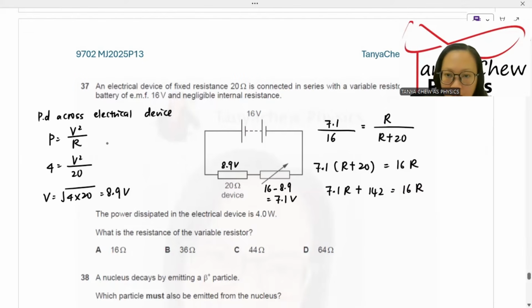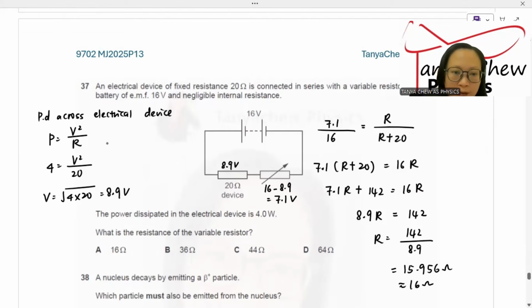And then I take 16R minus 7.1R. I got 8.9R is equal to 142. R is equal to 142 divided by 8.9, and I got 15.956 ohm. I round it off to 16 ohm. So A is the answer.